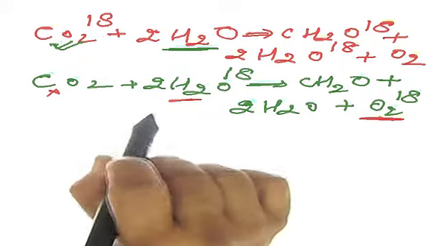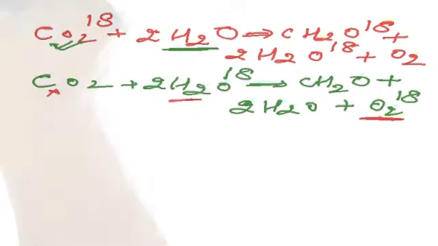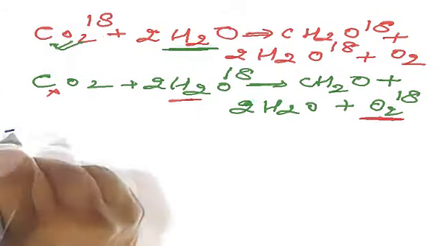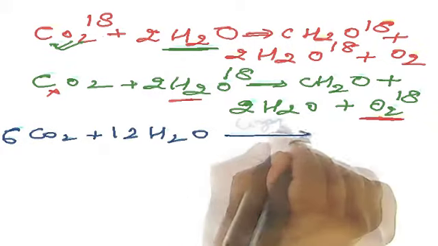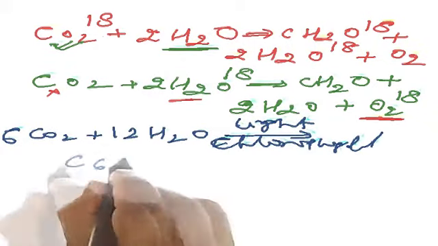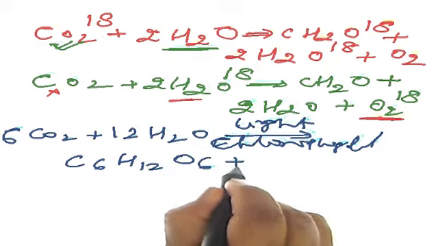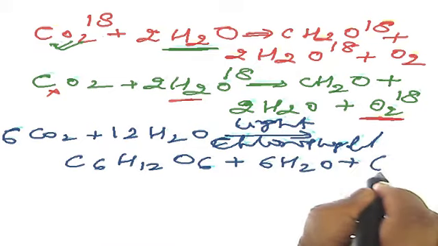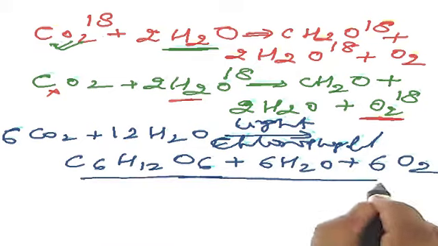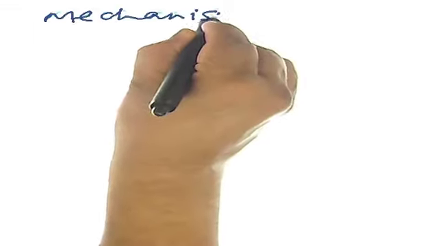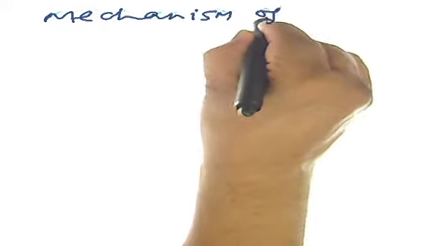So in this way, now the revised equation for photosynthesis is 6CO2 + 12H2O, with light and chlorophyll, giving C6H12O6 + 6H2O + 6O2. This is the revised equation for photosynthesis. Now I am going to start about the mechanism of photosynthesis.